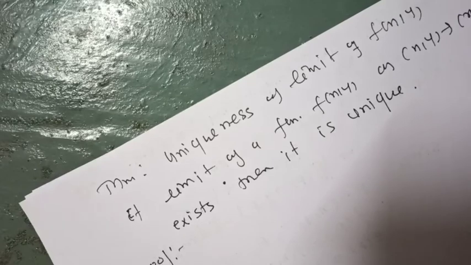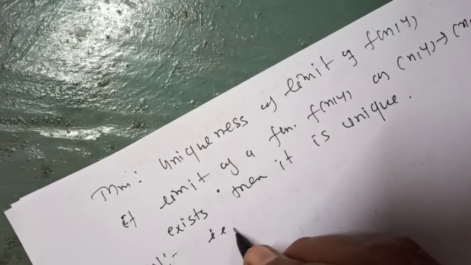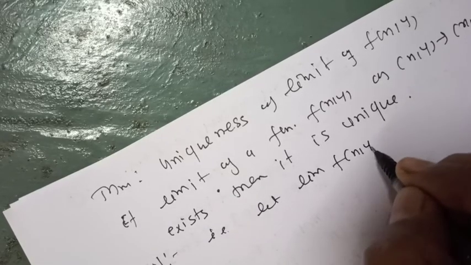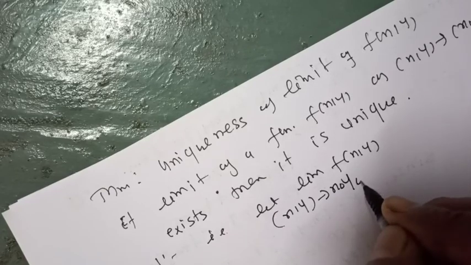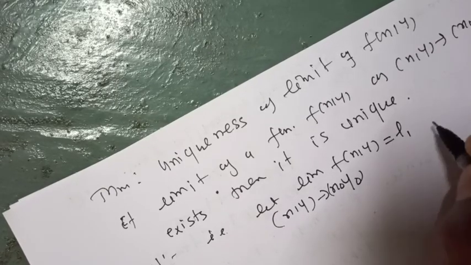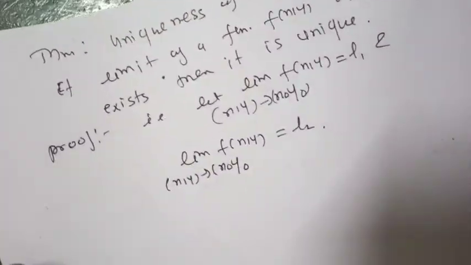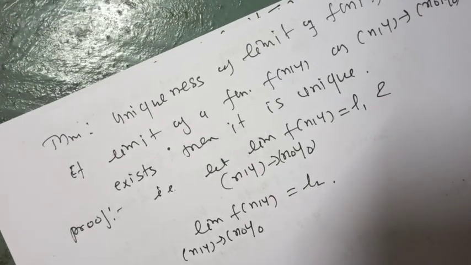Let us suppose that there are two limits for a function f of x, y as (x, y) tends to (x0, y0), that is, let the limit be L1 and the limit be L2.